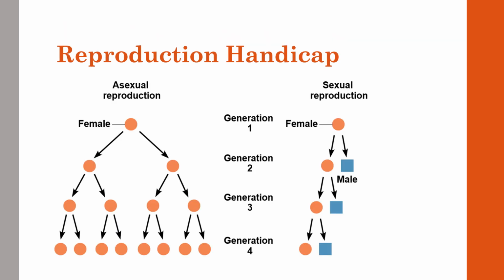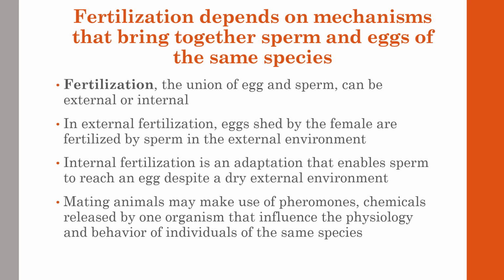Doing a quick overview on this, I was talking about the twofold cost earlier. This is going to be a reproduction handicap. In asexual reproduction, as I was saying, more offspring are produced because it's just copies. So the first generation is producing 2, the second generation 4, and then the third generation producing 8. But with sexual reproduction, the male needs a female, so every time there's usually only one offspring produced. That's at least cutting it in half, causing a handicap where sexual reproduction is a little bit slower.